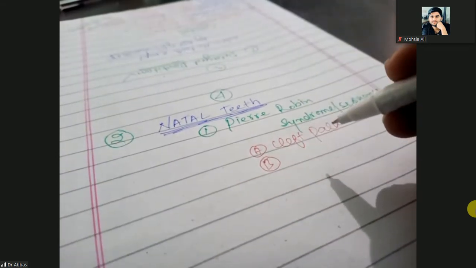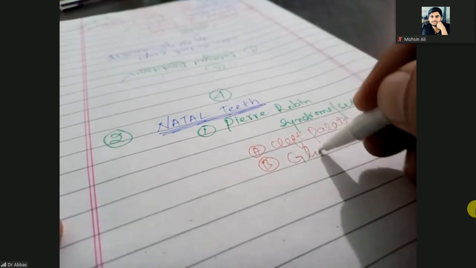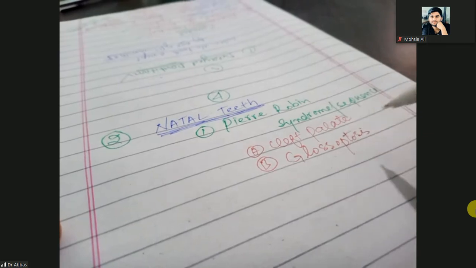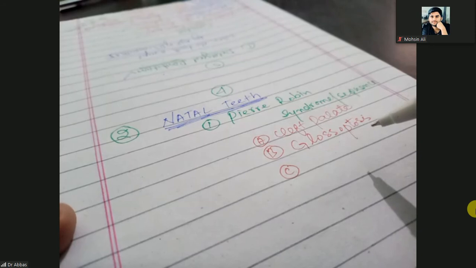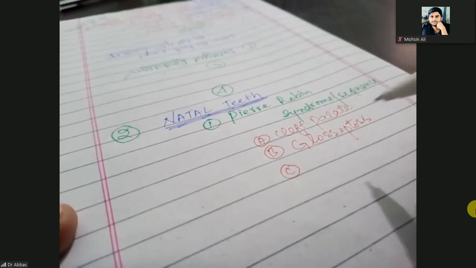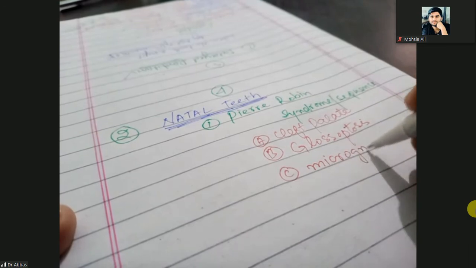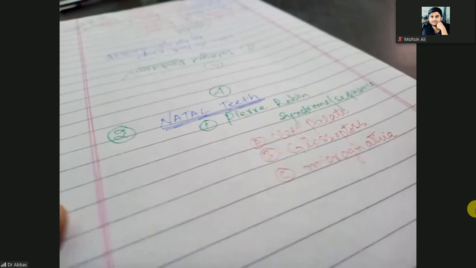There will be glossoptosis, and the third one will be micrognathia. I tell you these three things.